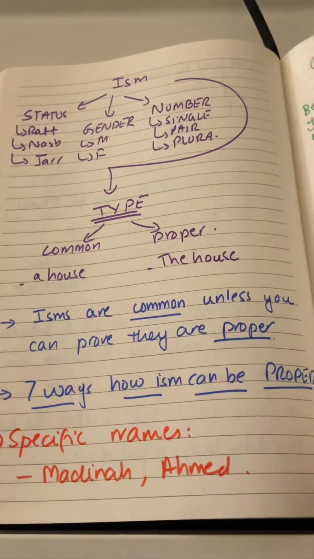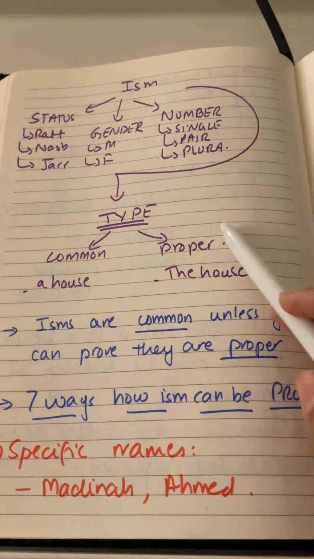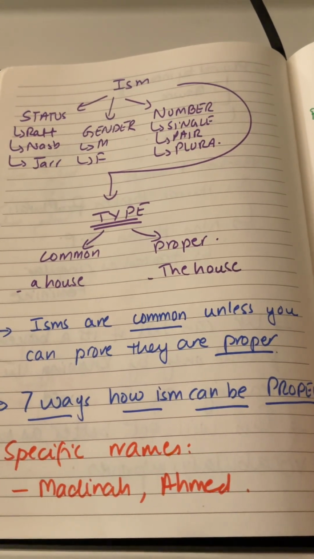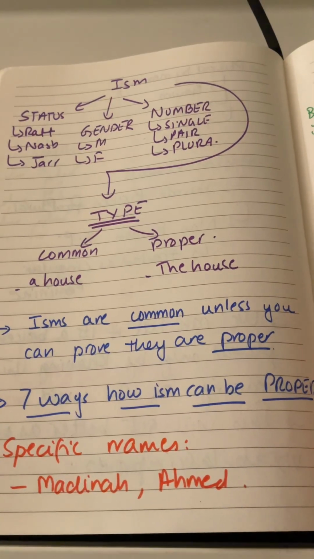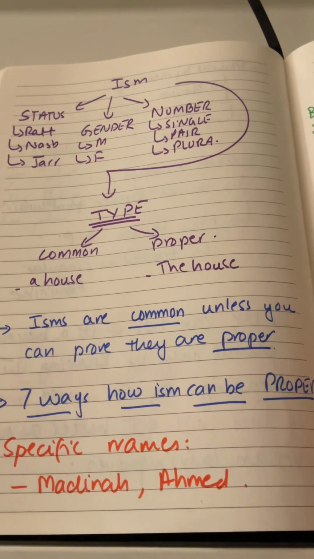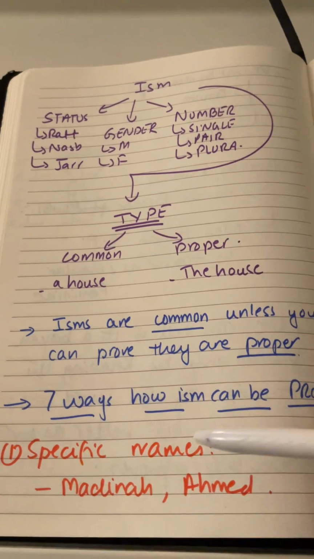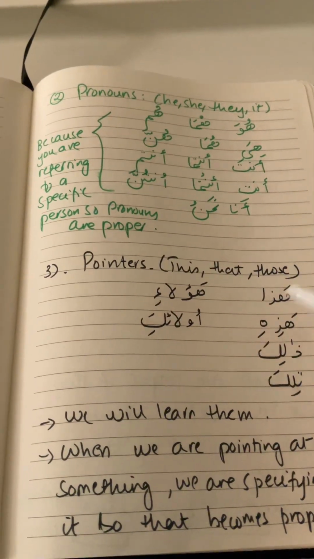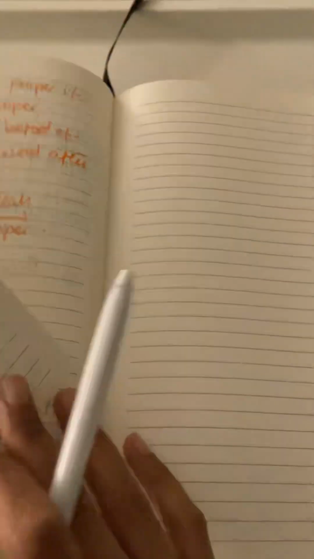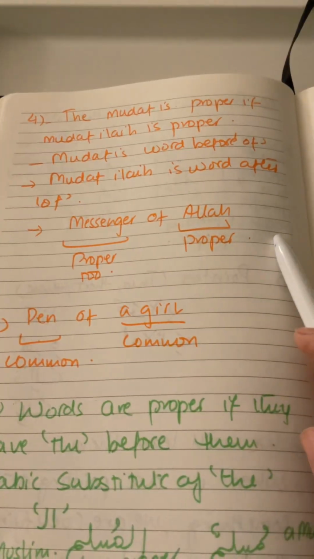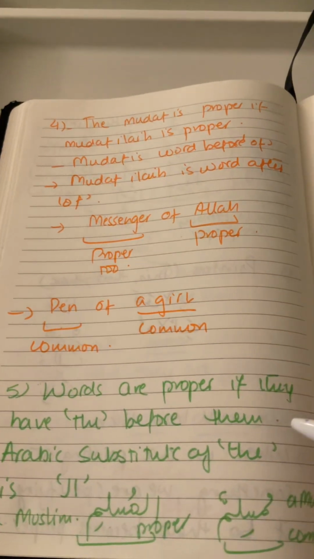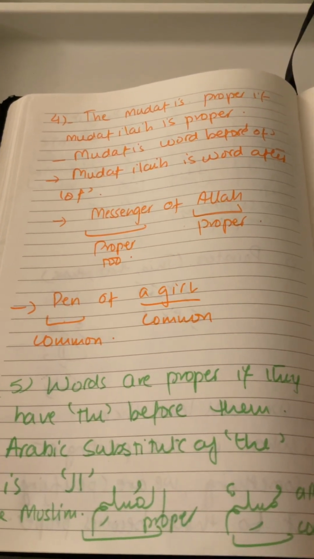So we are doing the discussion of the fourth property of ism, which is type, and there are two types, common or proper. Isms are mostly common unless you can prove that they are proper, and for them to be proper, there are seven reasons, five of which we discussed today. The first reason is that they are specific names. The second reason is that they are pronouns. The third reason is that they are pointers. The fourth reason is that mudaf is going to be proper if mudaf ilay is proper, and finally the words, if the comes before them, they also become proper.